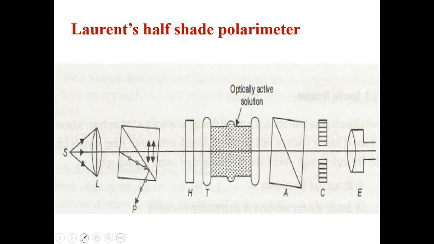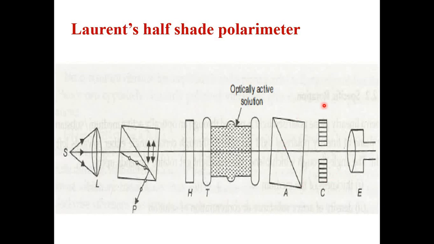In the tube for the optically active solution, you first use the same tube with water medium and see what angle is there. Next you replace the water-containing tube with the sugar solution and see what angle is generated.